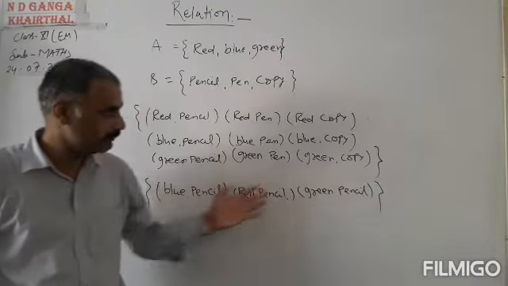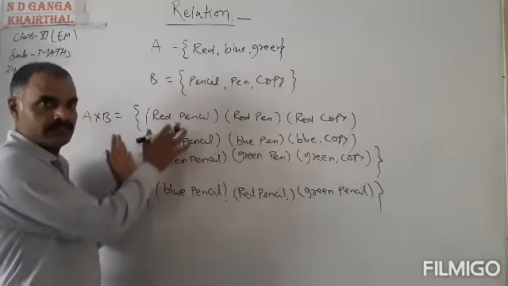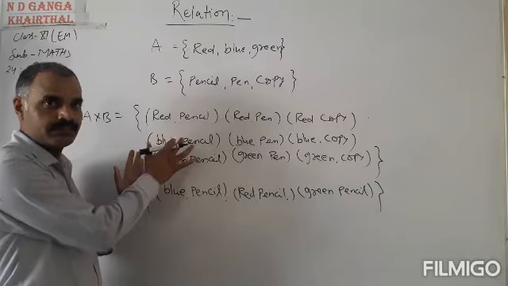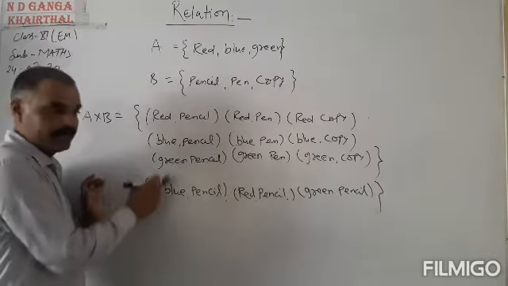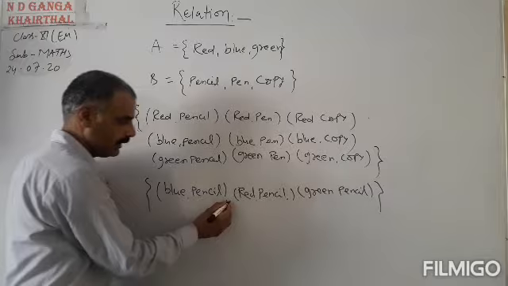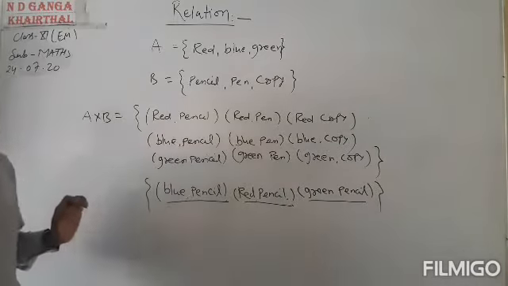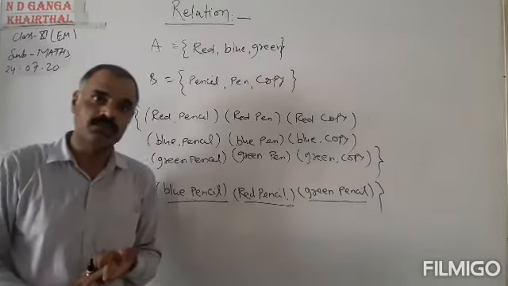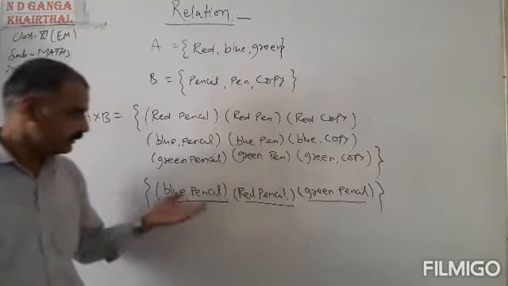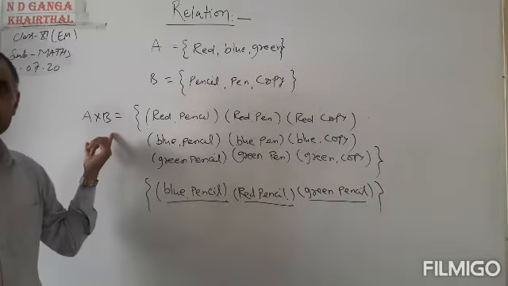So this is what I am saying, this is a subset of this. Means subset of A into B, taking one element, two elements, three elements at a time. So ultimately what I am going to say to you is that this is a relation also, and this is a subset of A into B also.